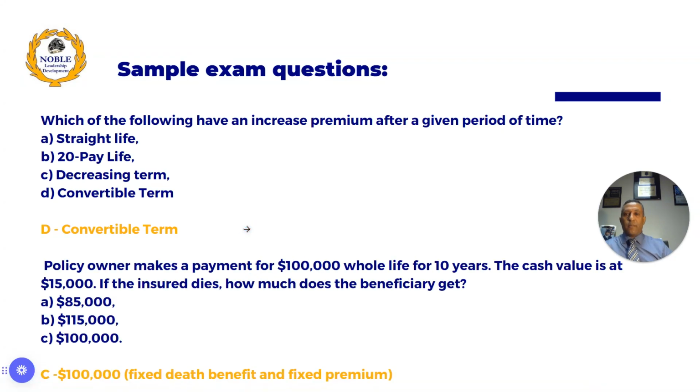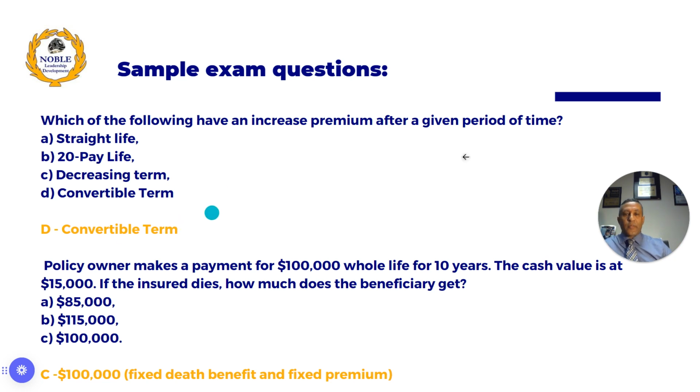Now we're going to see some example questions, right? Which of the following has an increased premium after a given period of time? The options are straight life, 20-pay life, decreasing term, convertible term. Because we have covered term life insurance in a separate video, and now we are covering permanent life insurance, you should be able to answer this.